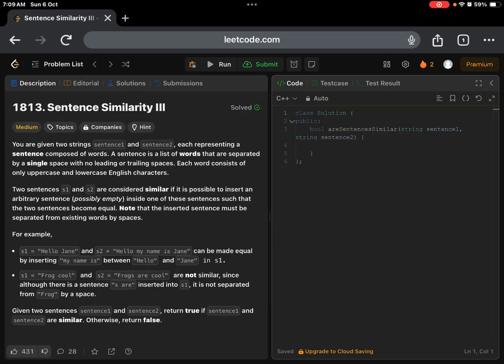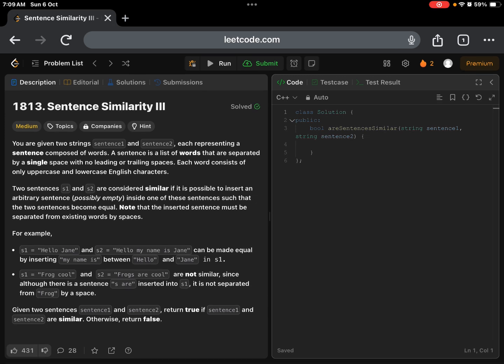So good morning everyone. Today we have our Sentence Similarity 3 as our LeetCode daily question. You can go through this question to understand it fully. I will just give you a quick review: we are given two sentences, sentence1 and sentence2. We have to check whether we can make both of these sentences equal by adding a single sentence into one of them.